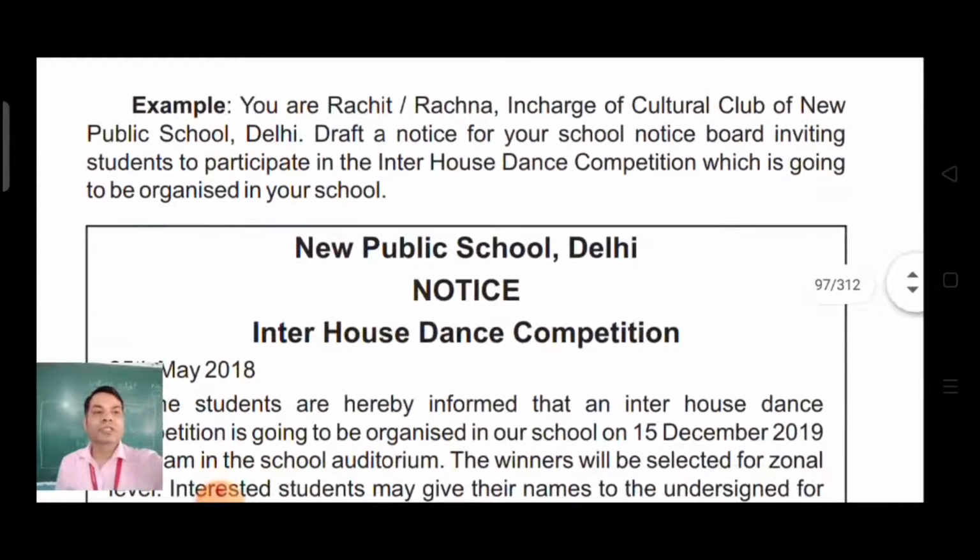Let us go through a solved example. You are Rachna, in charge of the cultural club of New Public School, Delhi. Draft a notice for your school notice board inviting students to participate in the inter-house dance competition which is going to be organized in your school.